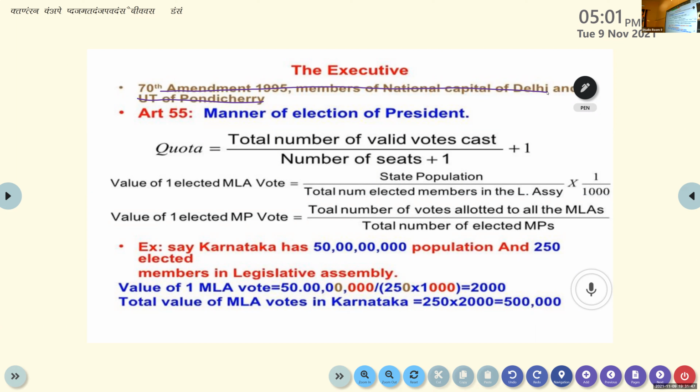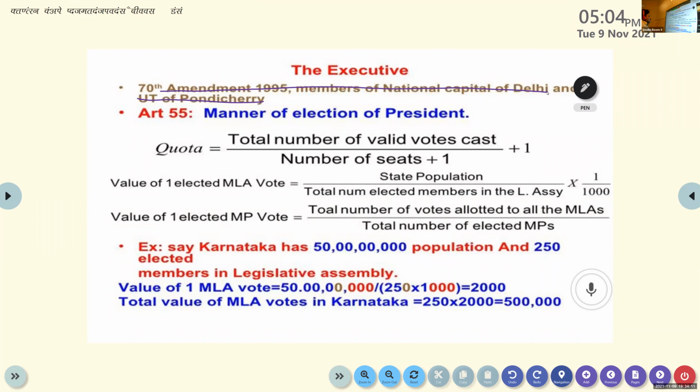Please write down. There are no calculation based questions for the examination. Anyway, just learn how to calculate the quota. So remember, the value of one MLA's vote is equal to 5 crore divided by 250 into 1000, which is 2000. Then the total value of MLA's votes in Karnataka is 250 into 2000, that is 5 lakh.